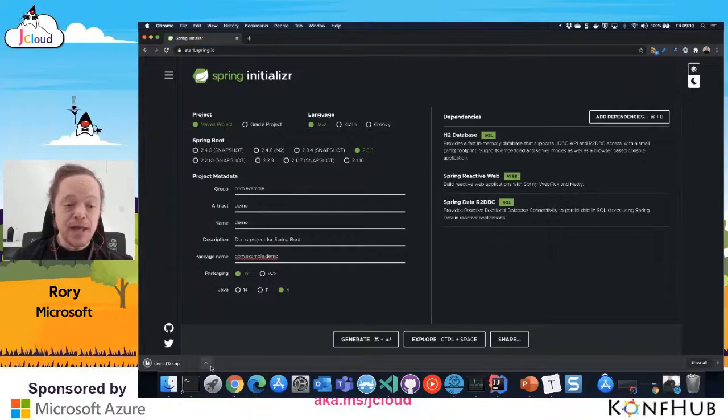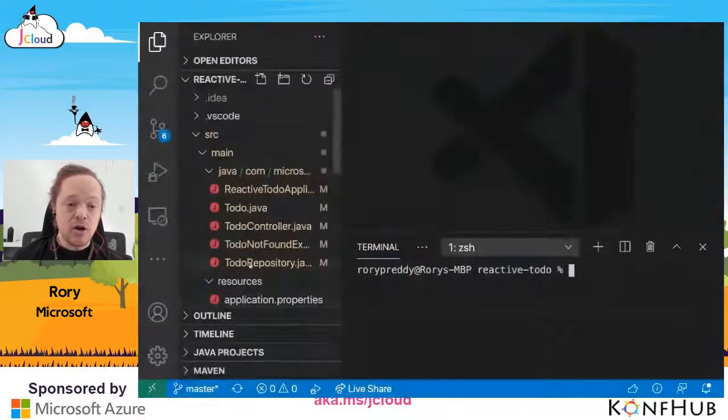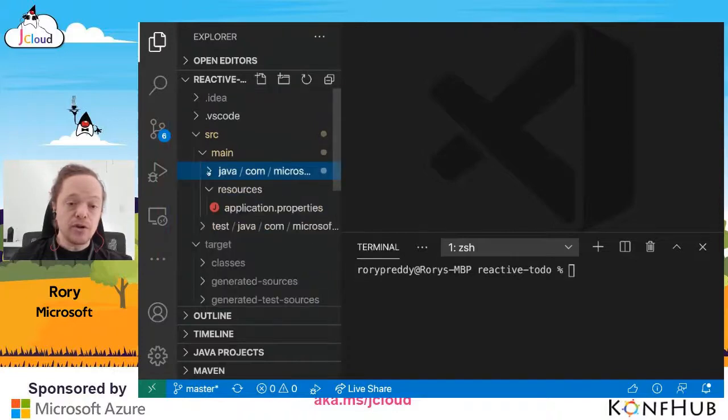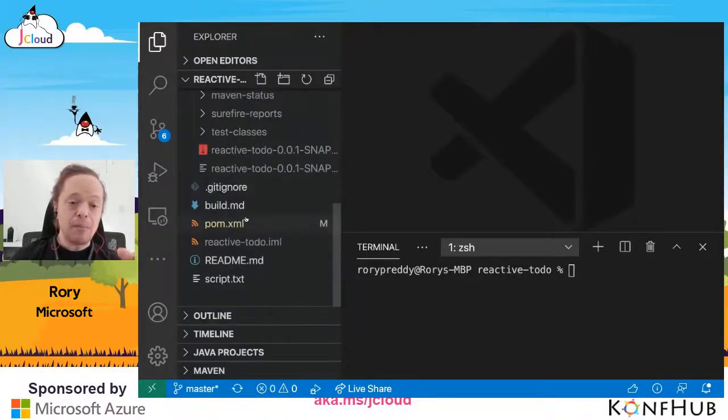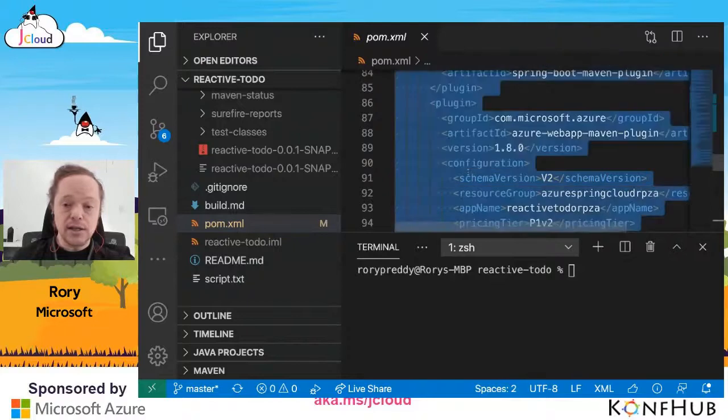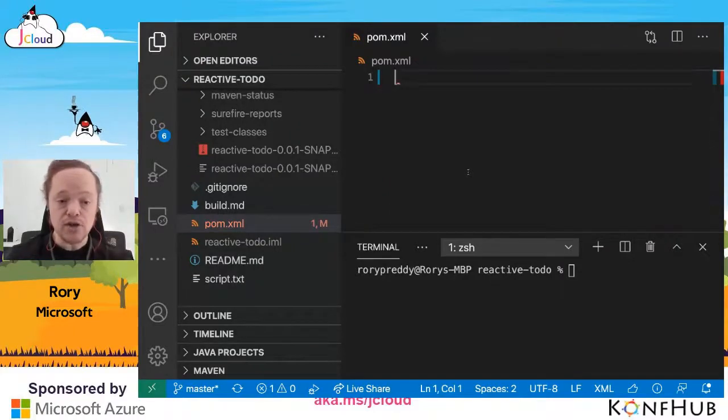Which I've already kind of set up. And then in that zip file, you're going to get a config like this, where you're going to have your source folders and an empty application.properties. And then you're going to have a POM file here with all of your properties here. So we're just going to delete all of that, and I'm going to show you how to actually create it.